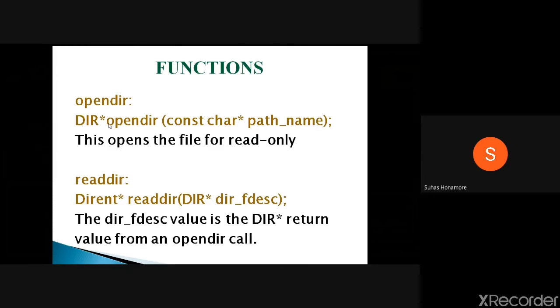Open directory will return the directory pointer. So here opendir takes whatever path you give, and for that path it will give the directory, whichever directory you are opening. Then read directory: whatever return value you got here, like the file descriptor you used to get, here it's the directory handle. This is also a directory-related descriptor only. You pass that, then you can use it for readdir. In this you can read whatever file names and inode numbers are there, and whatever other content is there you can also go through by giving some buffer.